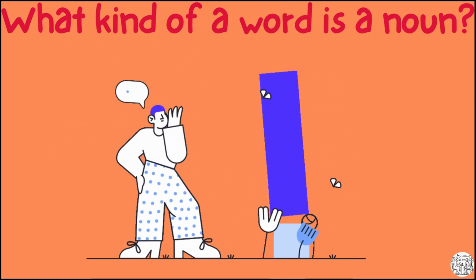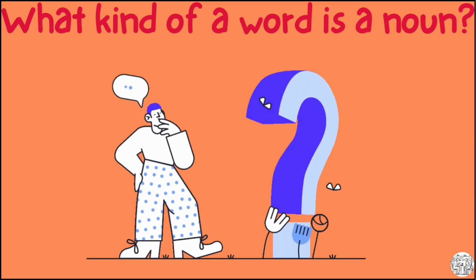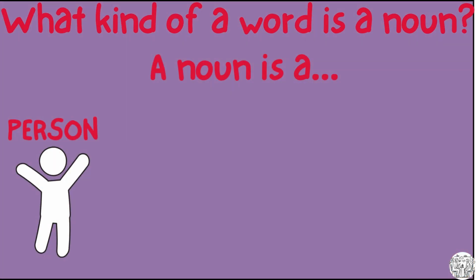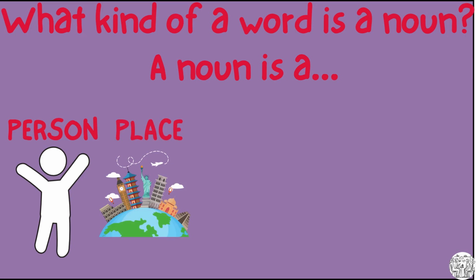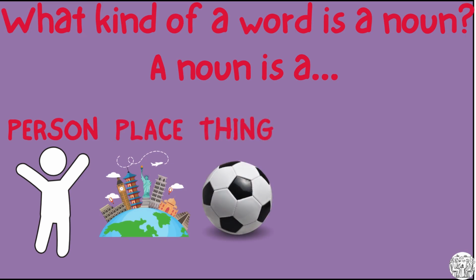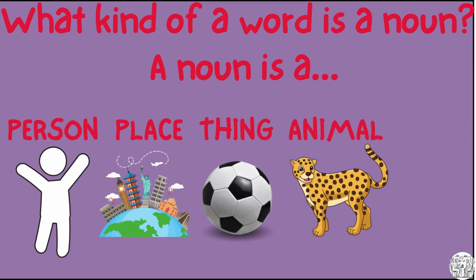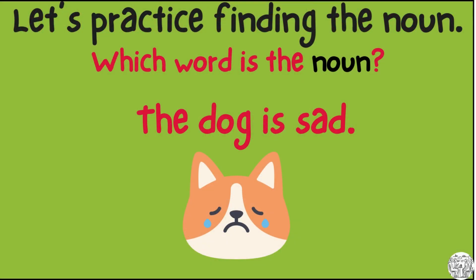Let's review. What kind of a word is a noun? A noun is a person, place, thing, animal, or idea. Let's practice finding the noun in a sentence. Which word is the noun? The dog is sad.